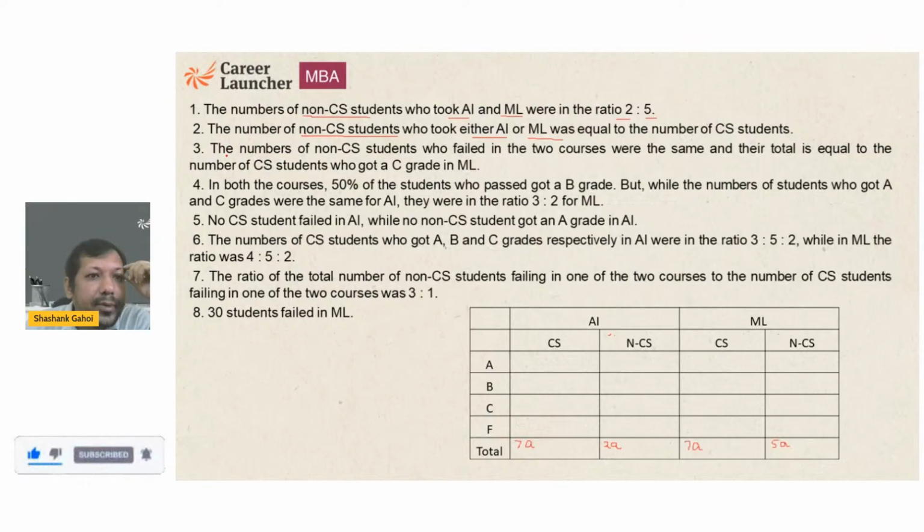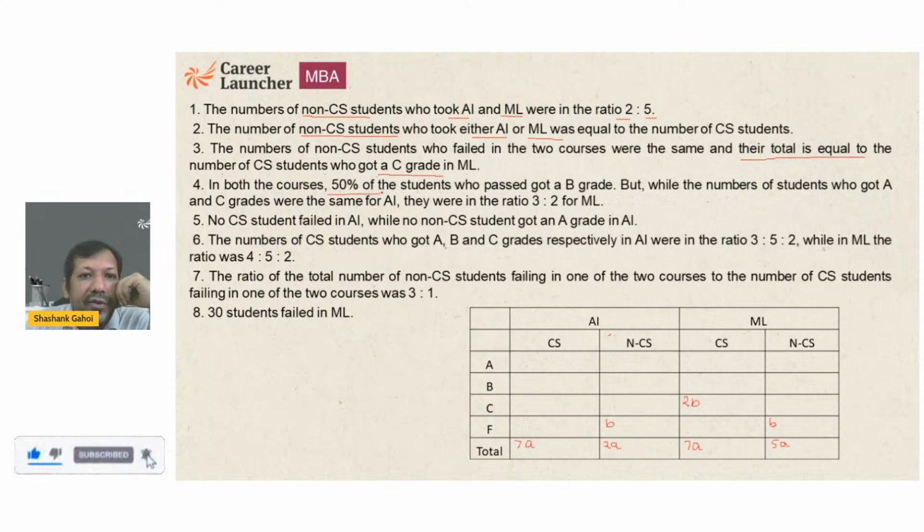Now the number of non-CS students who failed in the 2 courses is the same, and their total is equal to the CS students who got C grade in ML. So non-CS students who failed are B and B. And their total, 2B, is the number of CS students who got grade C in ML.